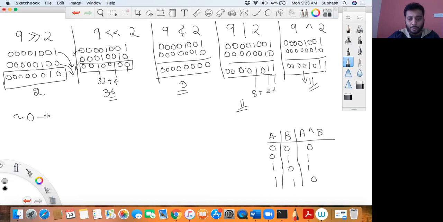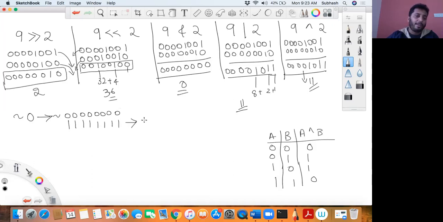When you say tilde of 0, what is the output? First, as I told you, whenever you're working with bitwise operators, you have to represent that number in binary. How do you represent 0 in binary? 00000000. This is your 0 in binary format. Applying a tilde, it becomes a negation. So 11111111.